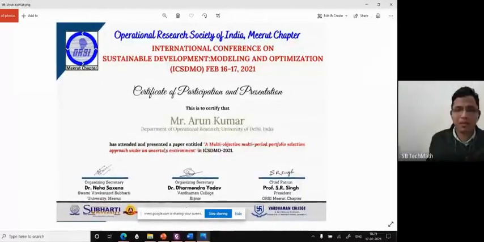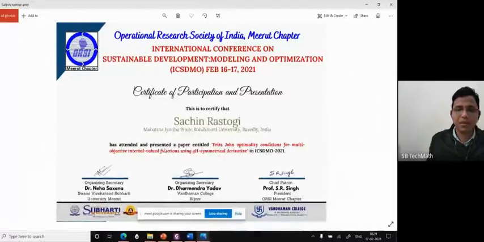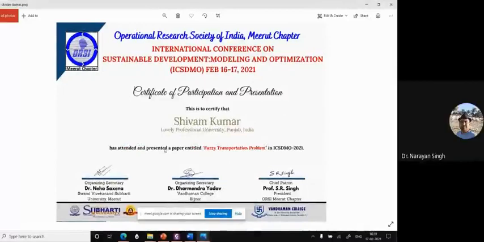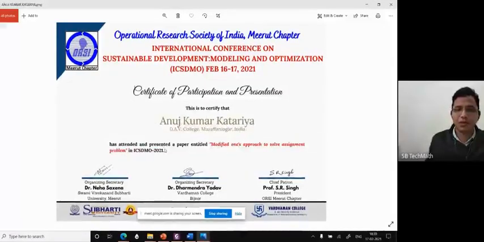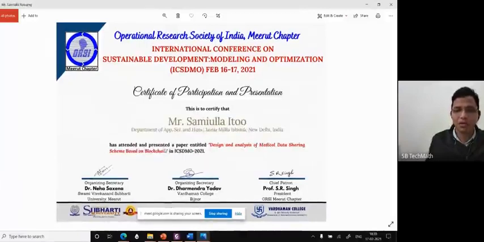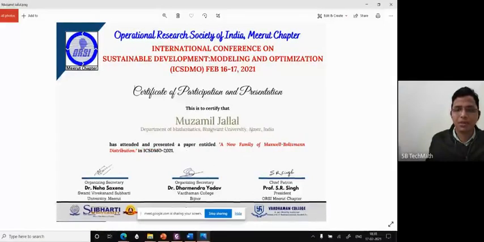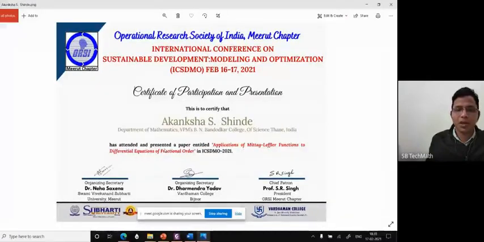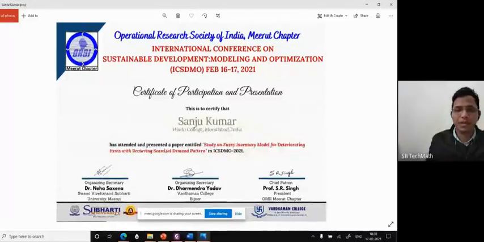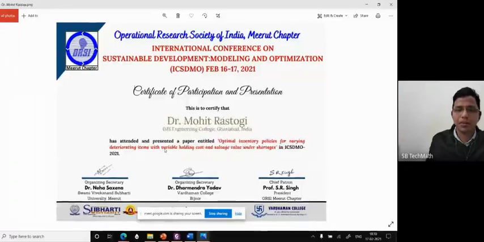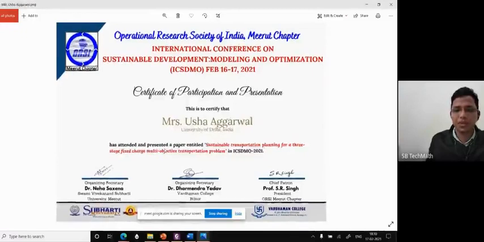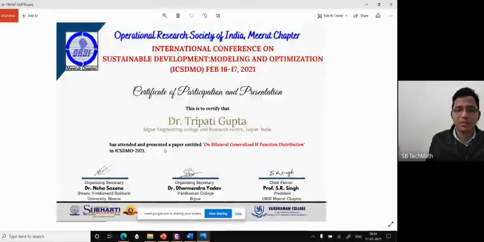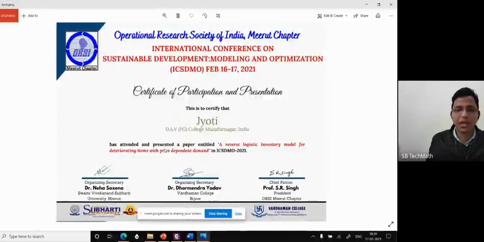Mr. Arun Kumar, Sanjay Kumar, Sanjay Yadav, Satish Kumar, Sachin Rastogi, Sarita Banga, Shivam Kumar, Vinod Kumar, Anuj Kumar Kataria, Mr. Samula Ito, Neelam Singla, Muzammil Jalal, Pyare Lal, Rajni Goyal, Reshu Tyagi, Jubair Dar, Akansha S. Sinde, Kumari Ume, Mr. Vaibhav Sharma, L. Ram Mohan Reddy, Sanju Kumar, Anita Kumari Shahu, Dr. Mohit Rastogi, Mandeep Singh, Mrs. Preeti Sharma, Mrs. Usha Agarwal, Anjali Singh, Dr. Tripti Gupta, Hemlata Sahay, Jyoti, Akil Habib,